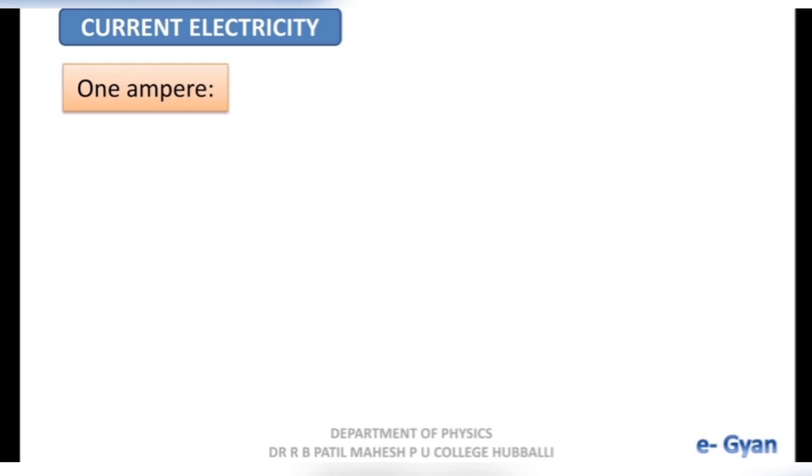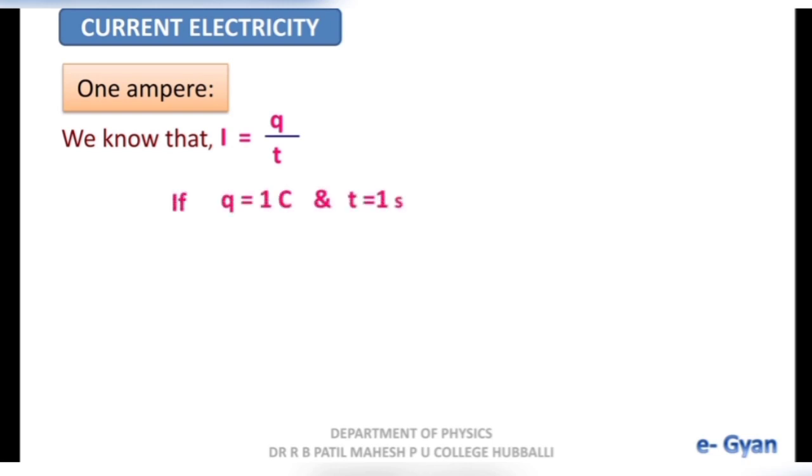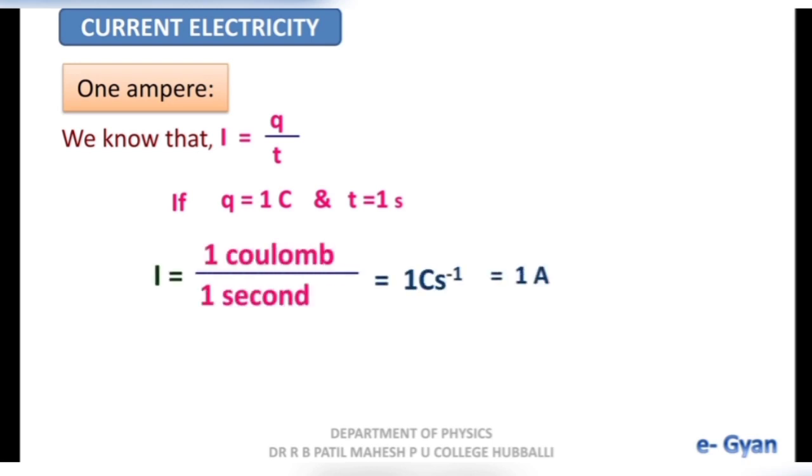Now, let us define 1 ampere of current. Okay, we know that current is mathematically expressed as I equal to Q divided by T. If charge Q is equal to 1 coulomb and time is equal to 1 second, then current I is equal to 1 coulomb per 1 second, that is equal to 1 coulomb per second, that is equal to 1 ampere.